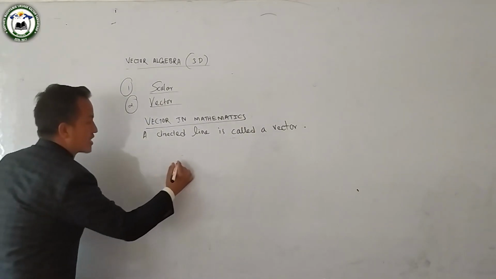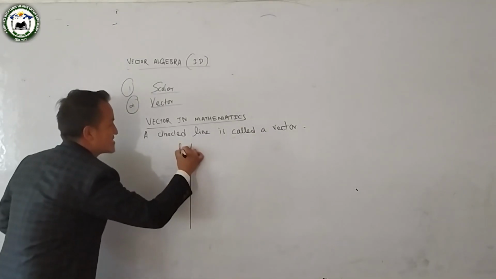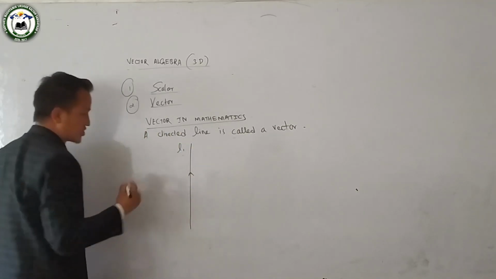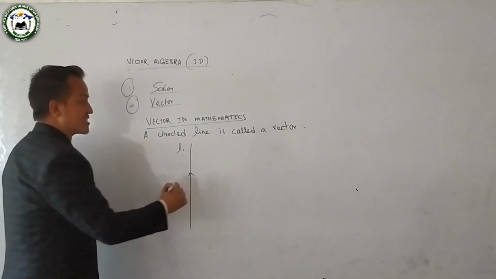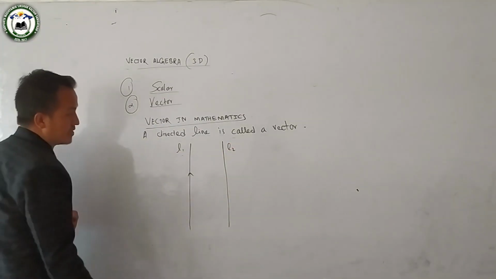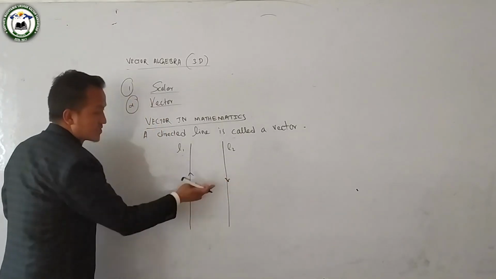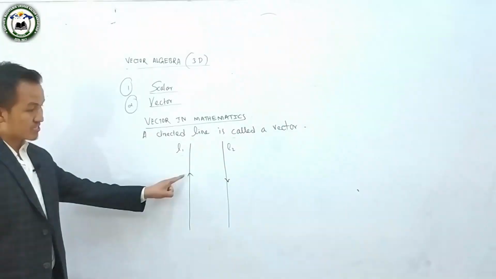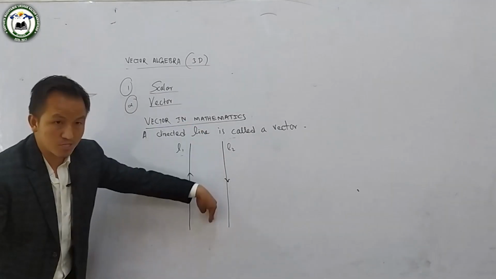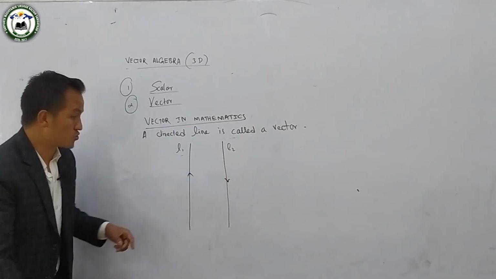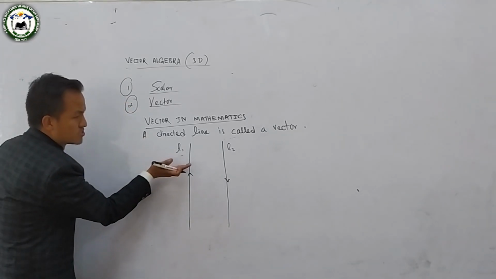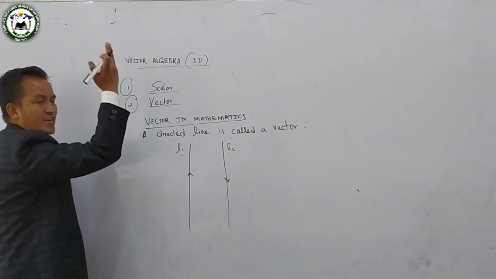So suppose I draw two lines. This line is L1, and L1 is directed in this direction, right? And this line is L2, and this line is directed in this direction, downward. So these are the directed lines. Directed up to where? This line is directed towards infinity.